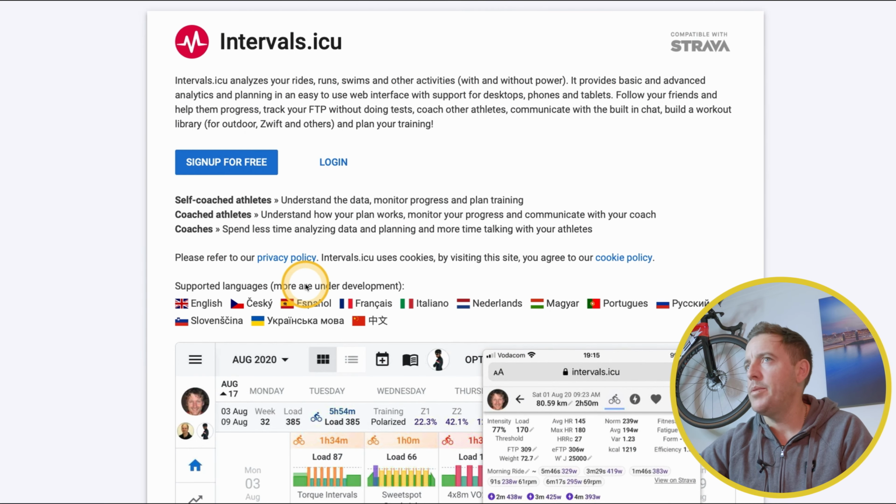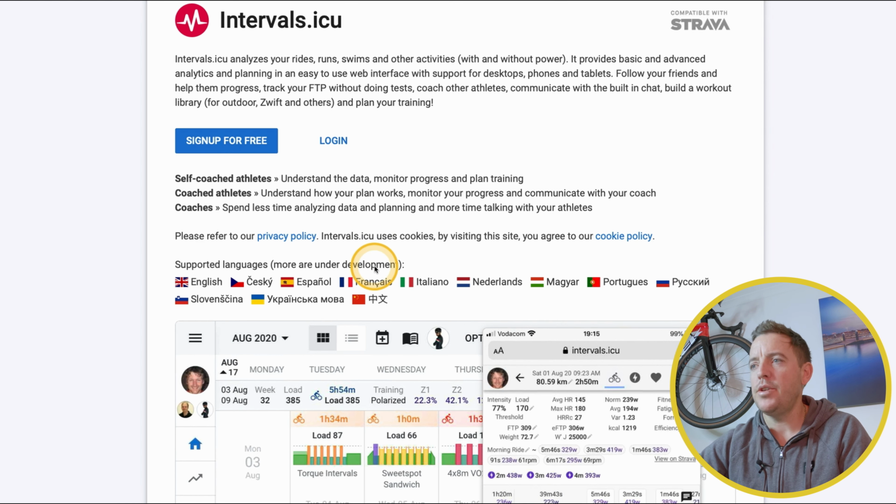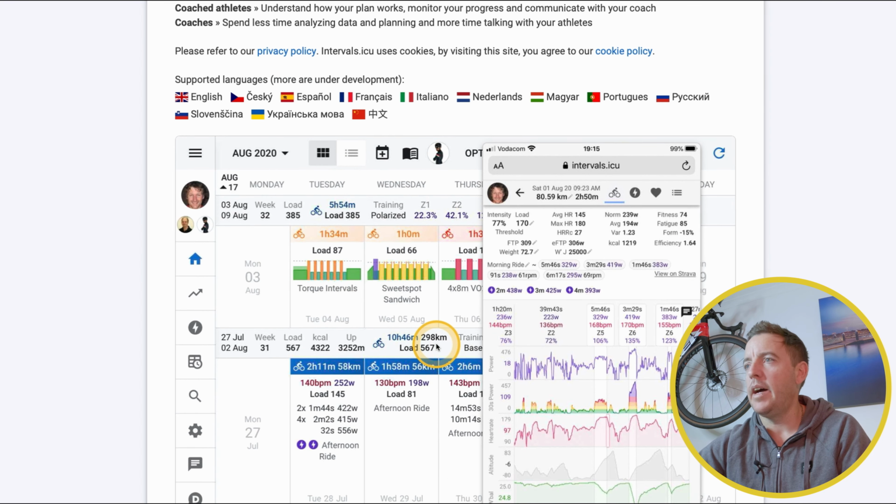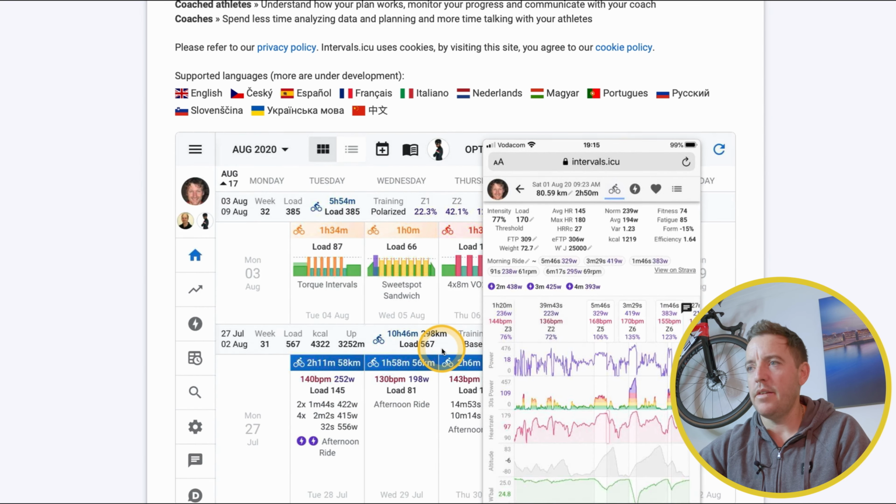Righto, so just bringing up the website, which is intervals.icu. And this is the main page here, just gives you an idea. This is sort of what the screens look like. Just so much data there, it's ridiculous.